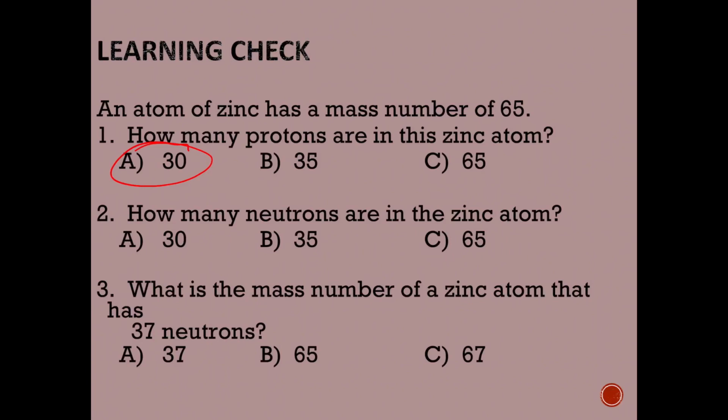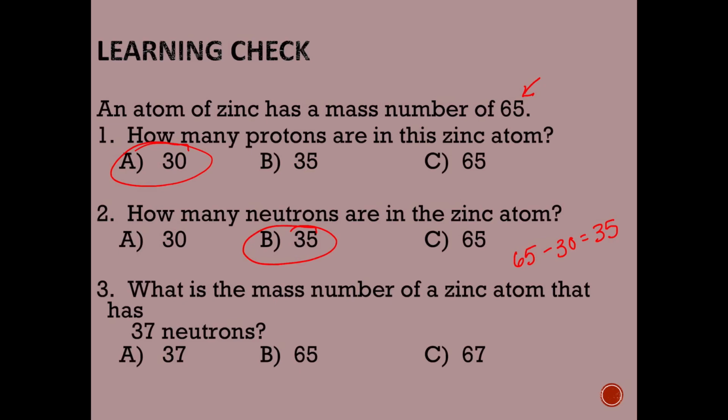Then it asks how many neutrons are in this zinc atom. It has a mass number of 65 and 30 protons, so the rest of the mass must be coming from the neutrons. Therefore, it has 35 neutrons, because 65 minus 30 gives us 35.